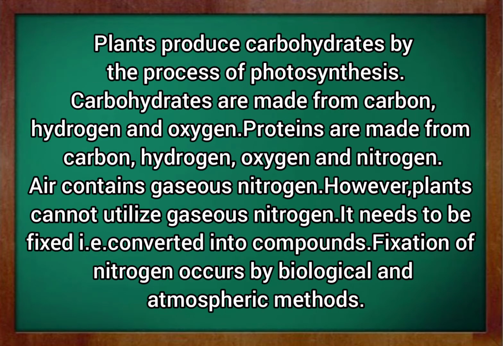Plants produce carbohydrates by the process of photosynthesis. Carbohydrates are made from carbon, hydrogen and oxygen. Proteins are made from carbon, hydrogen, oxygen and nitrogen. Air contains gaseous nitrogen. However, plants cannot utilize gaseous nitrogen. It needs to be fixed, that is, converted into compounds. Fixation of nitrogen occurs by biological and atmospheric methods.